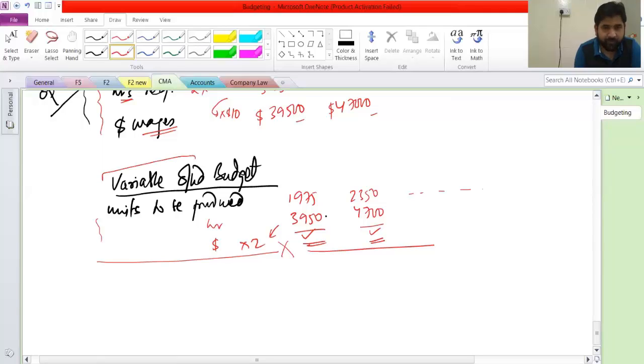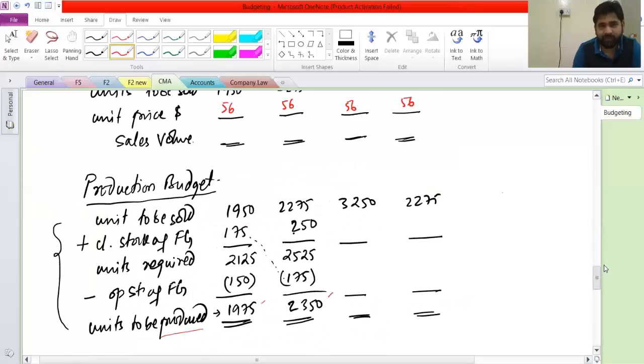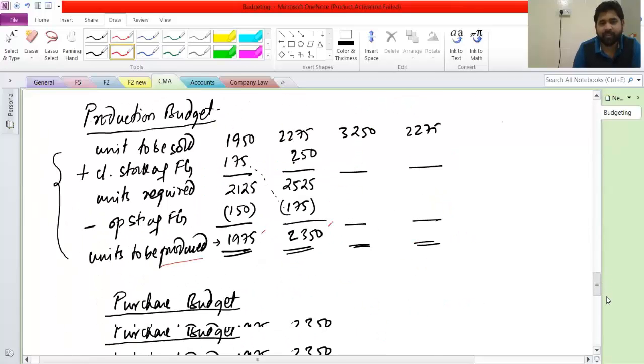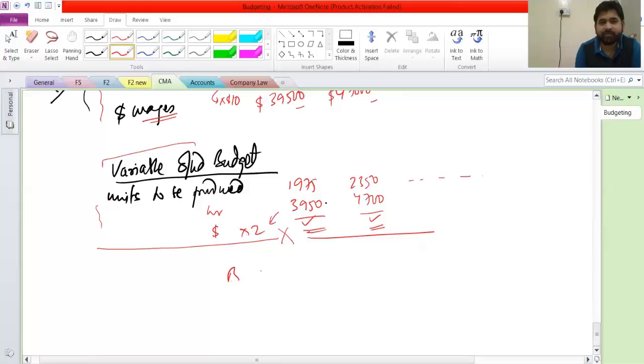Okay. Now, see, once I have done all of these things, now since we are discussing this, these are all called functional budgets. Sales budget, production, purchase, labor. So can't we make a budgeted PL and balance sheet? A budgeted PL. Correct? So we can make that also, right?